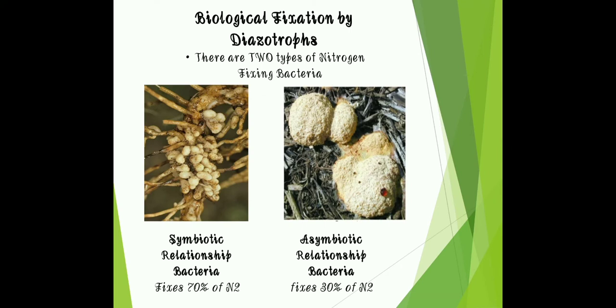So biological fixation by diazotrophs. There are two types of nitrogen fixing bacteria: symbiotic relationship bacteria, which fix 70% of nitrogen, whereas asymbiotic relationship bacteria fix 30% of nitrogen. Here in asymbiotic relationship bacteria, if you go and smell these things, you can find presence of ammonia there. So these are the free living microorganisms which fix nitrogen from the atmosphere. And in symbiotic relationship bacteria, there is root nodule formation. In these root nodules there are Rhizobium bacteria.